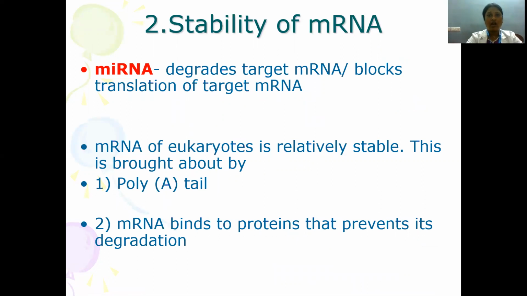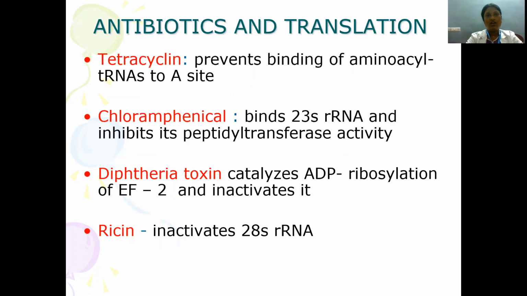Stability of mRNA: how stability of mRNA will influence translation. mRNA has one more entity, called microRNA, which degrades the target mRNA or blocks translation of target mRNA. mRNA of eukaryotes is relatively stable, which is brought about by poly-A tailing, and second, it binds to proteins that prevent its degradation.